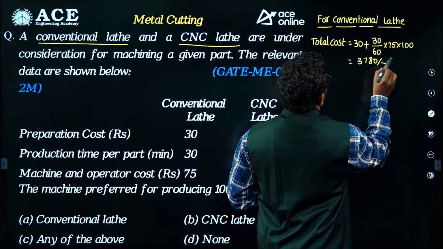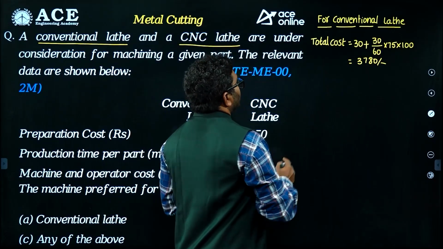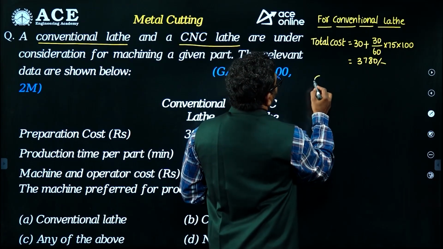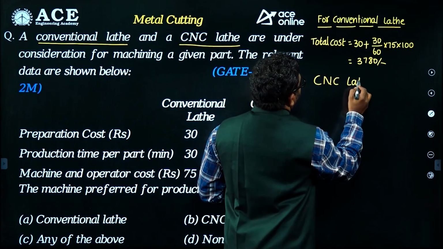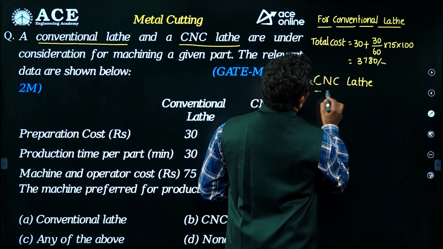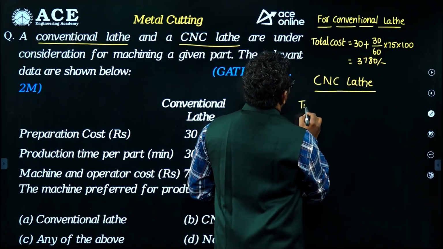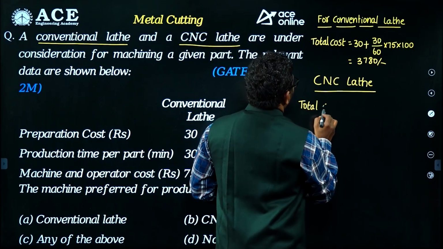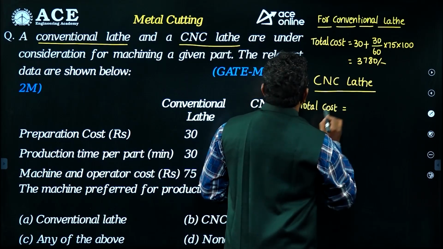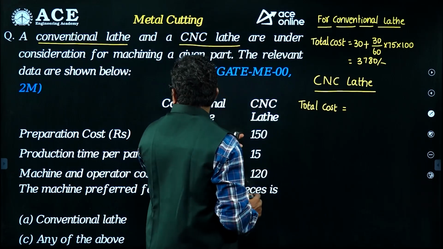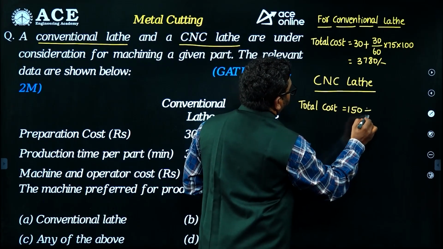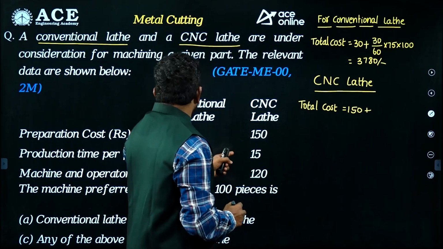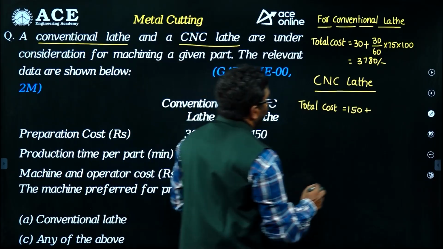Suppose I consider the CNC lathe machine. Total cost is equal to preparation cost 150 plus only 15 minutes taken for production per part.